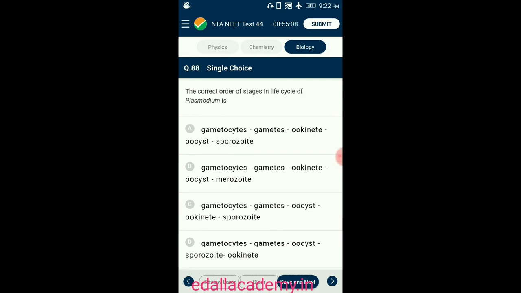Question number 88. The correct order of stages in the life cycle of Plasmodium is: in mosquitoes, gametocytes, followed by gamete formation, followed by zygote and oocyst formation, and finally sporozoites are formed. So the correct option is A.